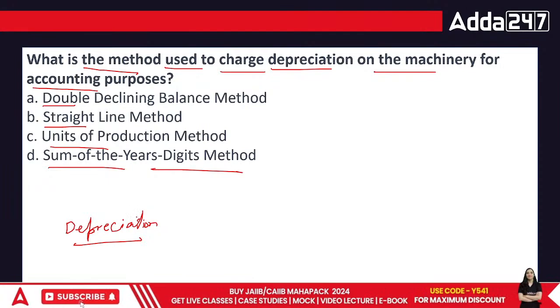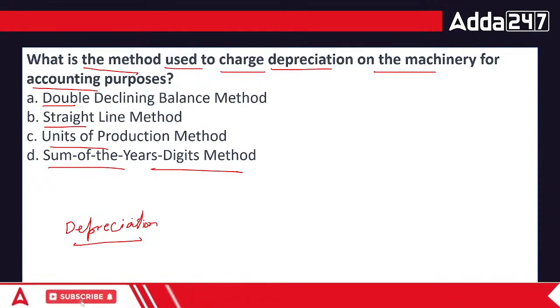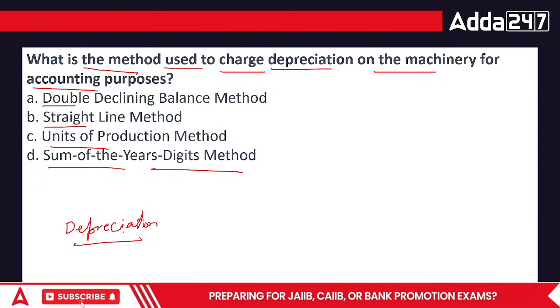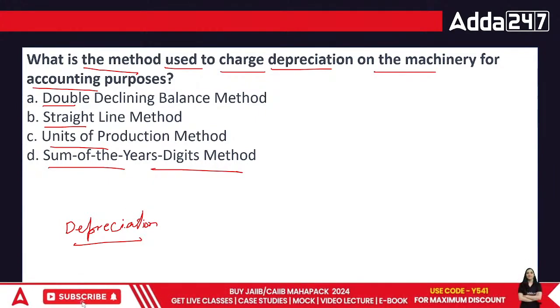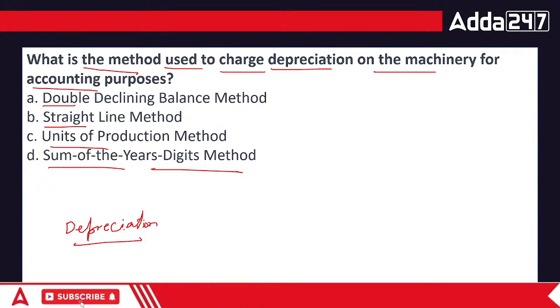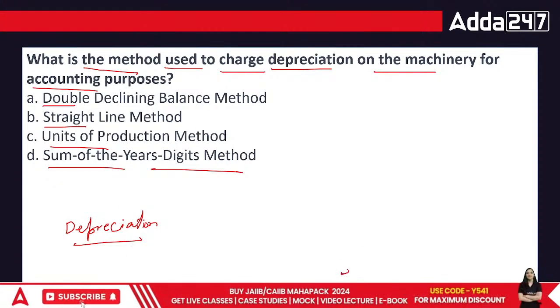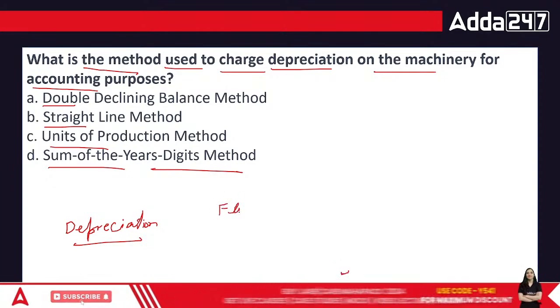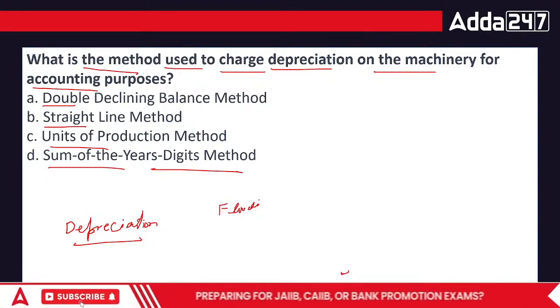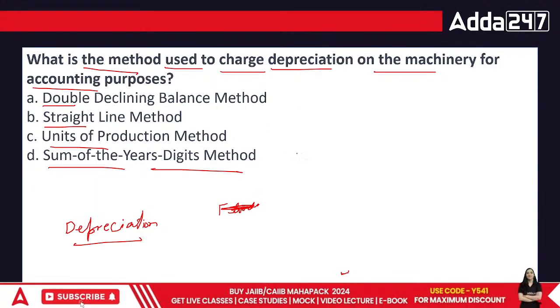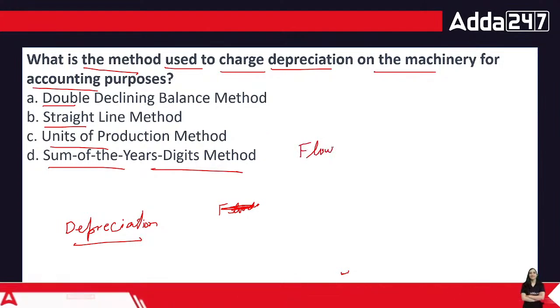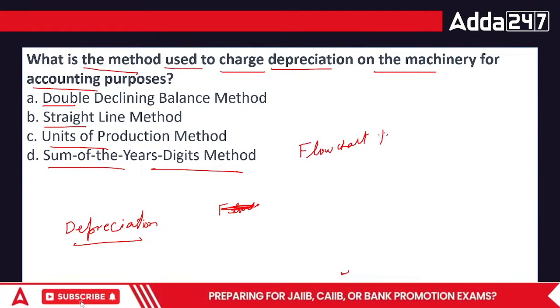Now these are the methods, but when you talk about depreciation, which particular part is recognized? In this case, when we charge depreciation, there is a flow chart for it, in which they specify percentages for different assets.